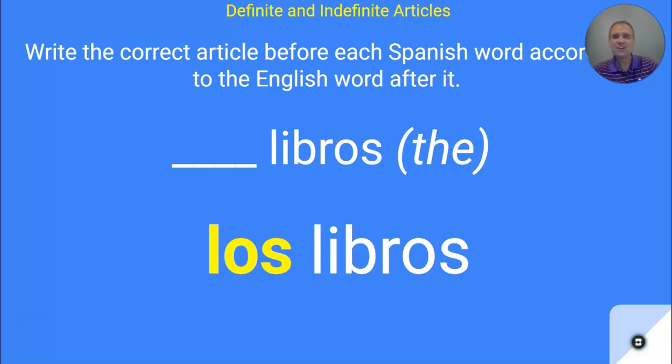All right, so that's our lesson on nouns, and then determining if they're masculine or feminine, singular or plural. And now we're able to say the, a, and some. So we're going to do some practice to see if you can put this all together.